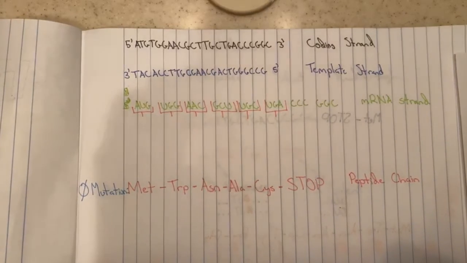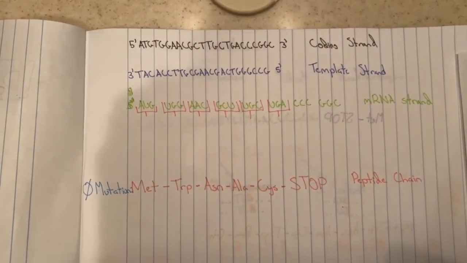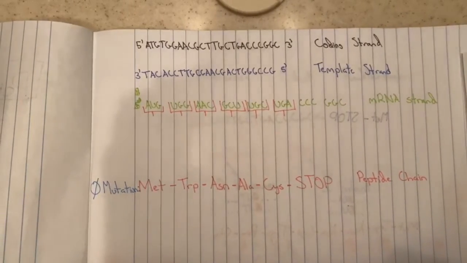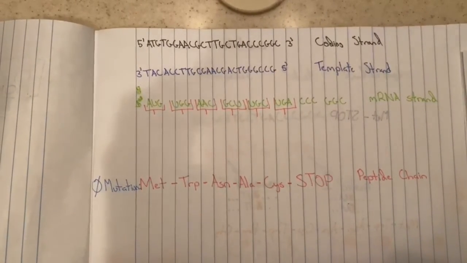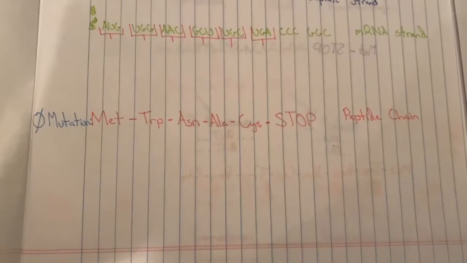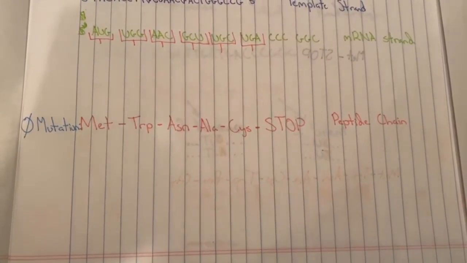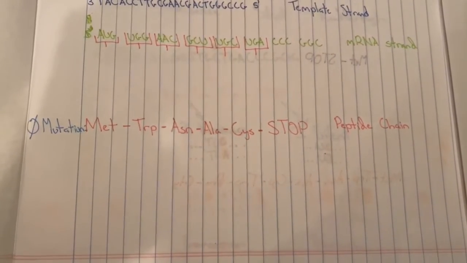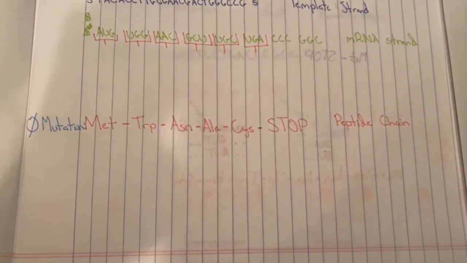DNA coding strand into a template strand. Once we have the template strand, we are then able to transcribe the strand into an mRNA strand. With the mRNA strand, we're now able to translate the strand into our peptide chain. With no mutations, this sequence translates into this. This stop codon indicates that the peptide chain translating has finished, and this chain can be used for various functions